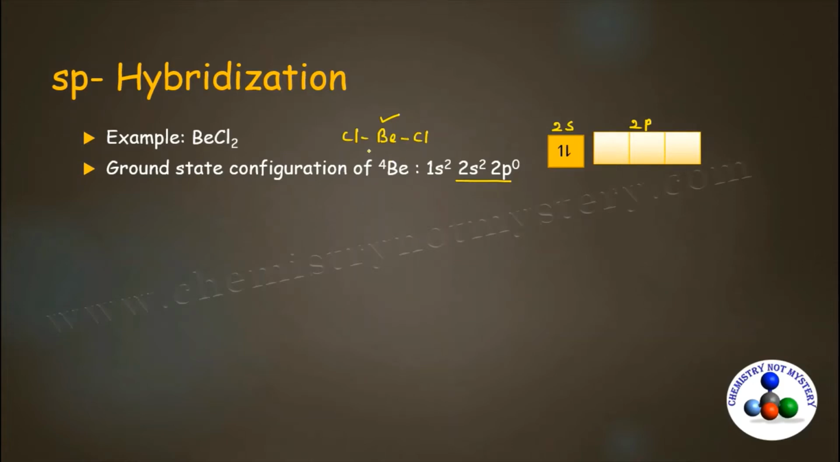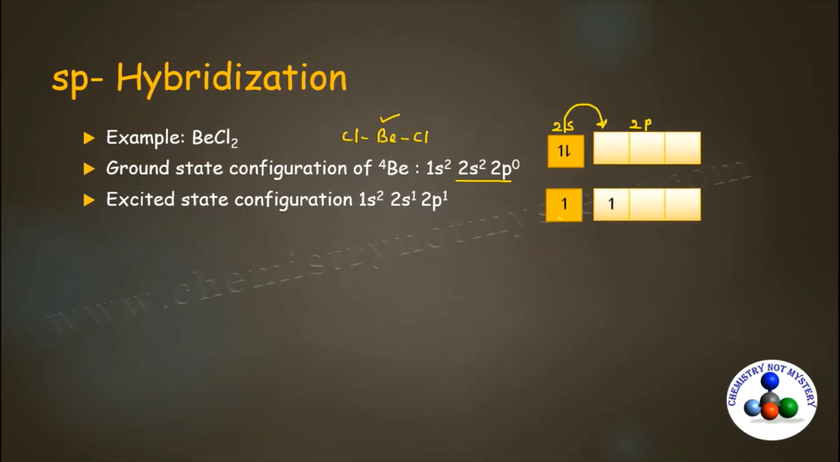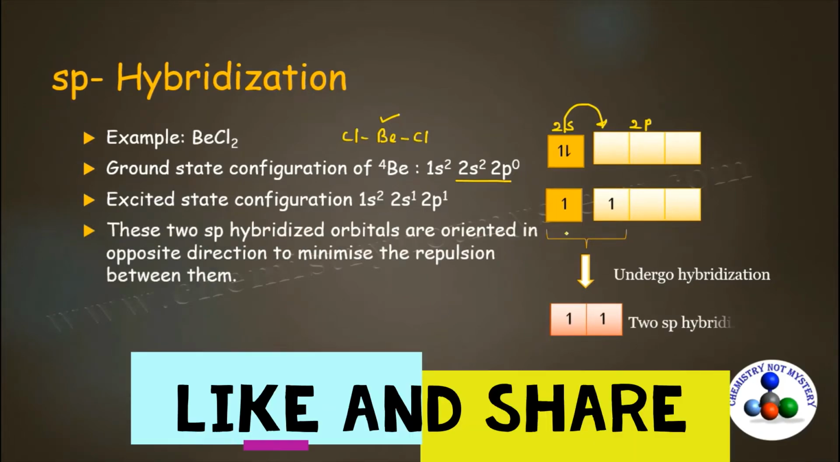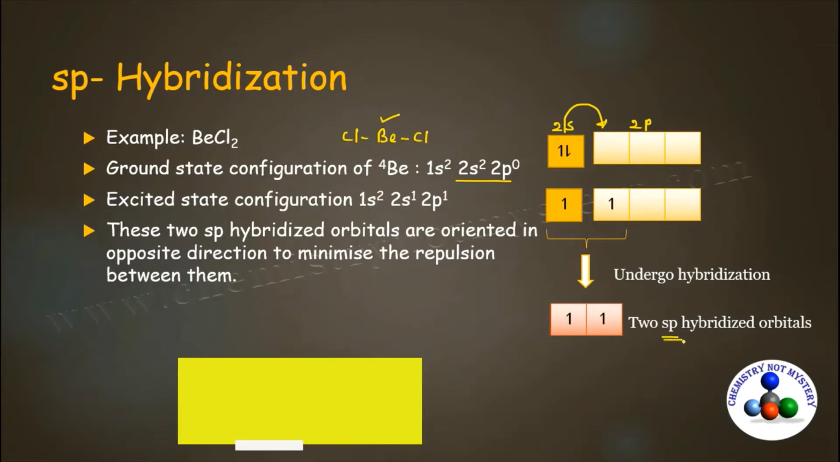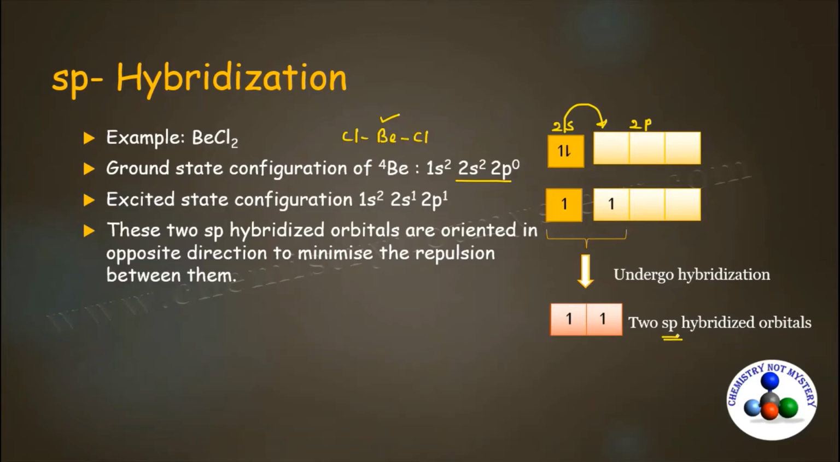As we just have discussed, we require two unpaired electrons. So for that, we need to promote one of the electron of 2s to 2p. So the excited state configuration will become 1s2, 2s1, 2p1. Now we will have two unpaired electrons. Now these two half-filled orbitals undergo hybridization and they result in two hybridized orbitals. As they are formed by the mixing of one s and one p, the hybridized orbitals are named as sp hybridized orbitals.